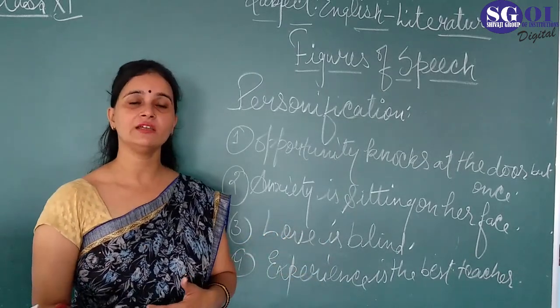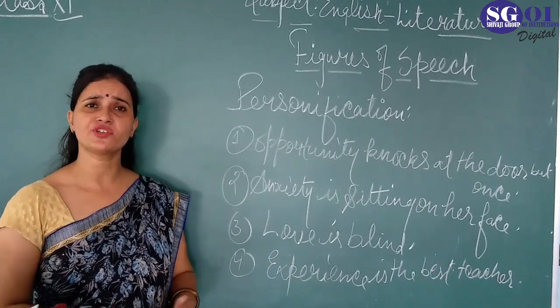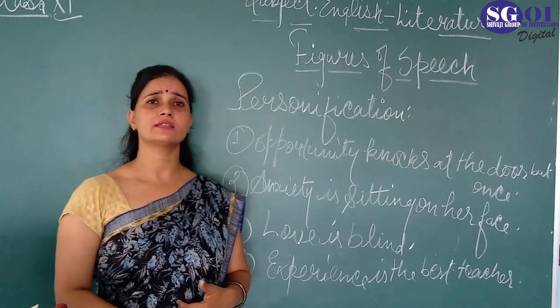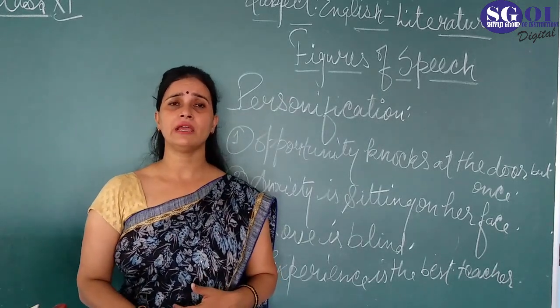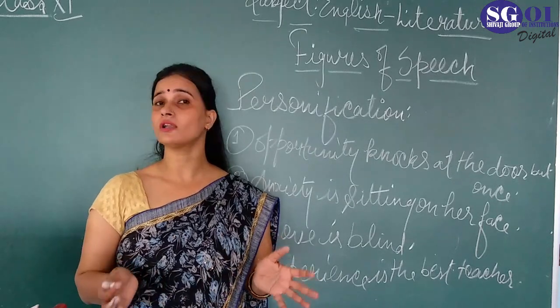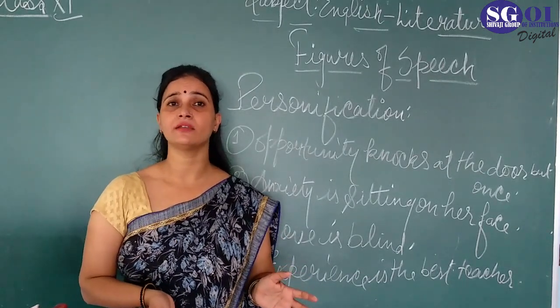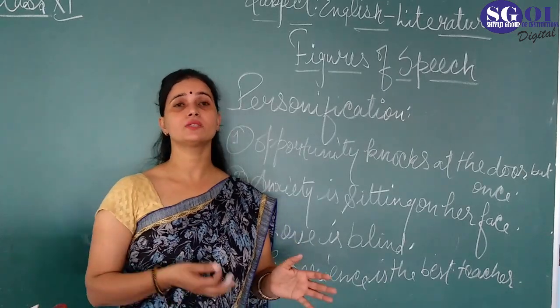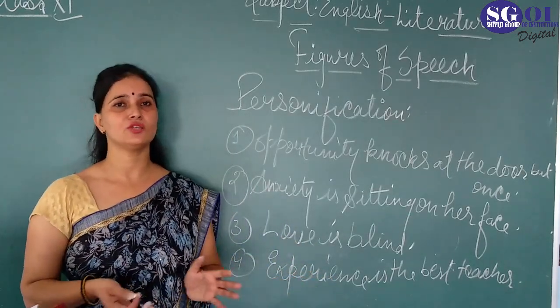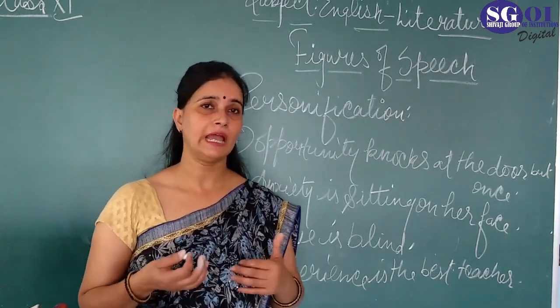So love is a feeling that's a mixture of pleasure and pain. It's an emotion and the passion. It's an abstract idea. It's the emotion and the feeling that we have in our heart. It's not a living thing. It's a thought that we have in our mind. But here the poet has used it as a living being, as a human being, as a concrete idea.